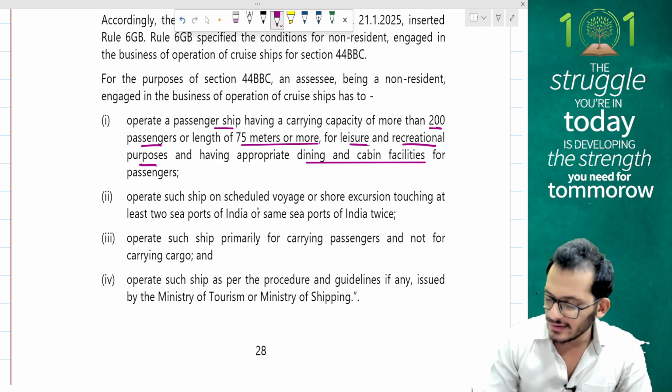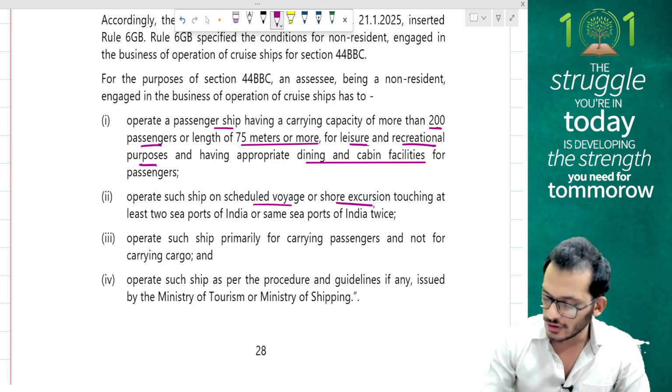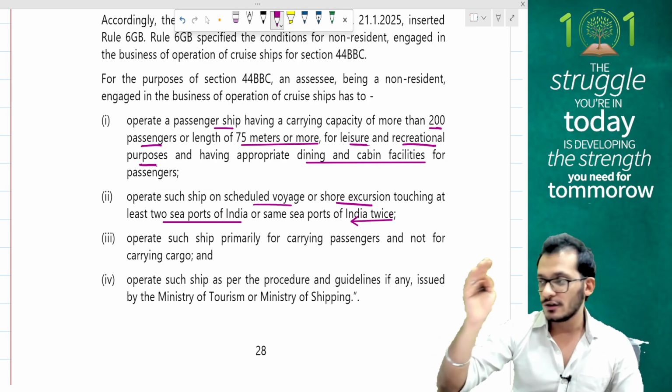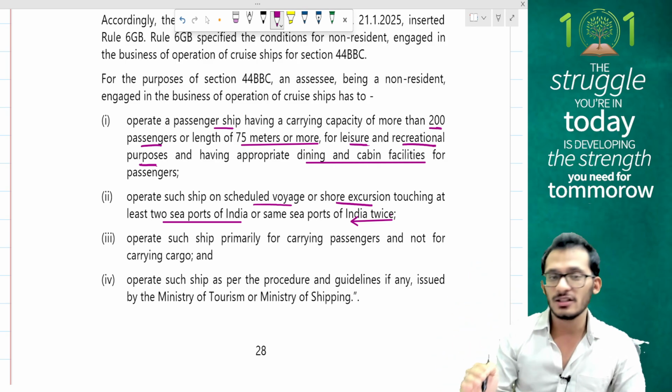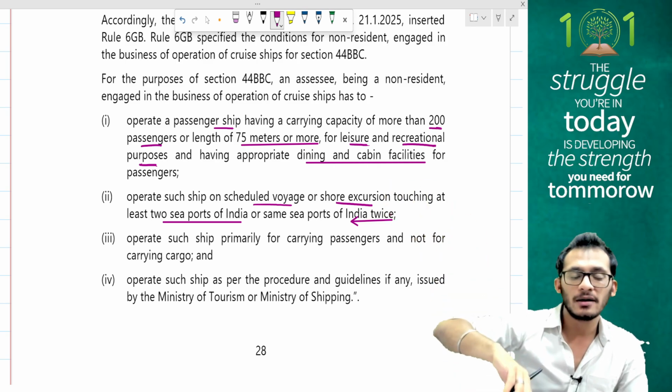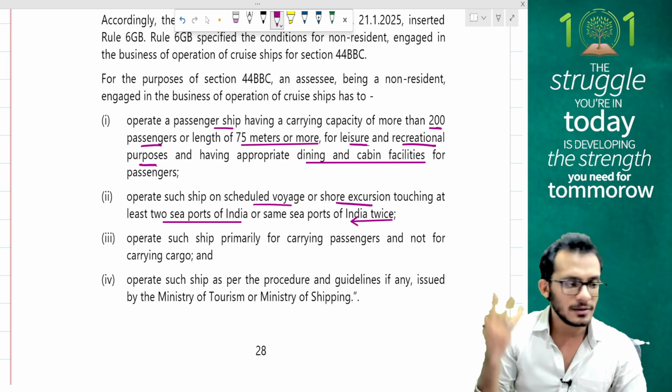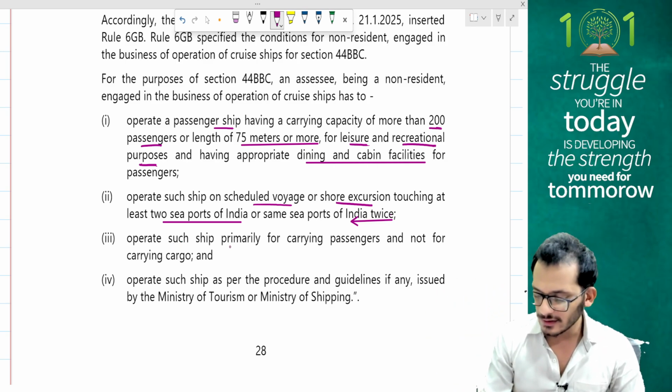Second, the ship operates a scheduled voyage or shore excursion touching at least 2 seaports of India or the same seaport of India twice. It should at least touch 2 ports of India or it should touch the same port twice. So it should go from Visakhapatnam to something else and then come back to Visakhapatnam. The moment it touches Visakhapatnam twice, it becomes eligible. If not, then it is not eligible. Third, it should operate such ship primarily for the purpose of carrying passengers and not for carrying cargo.